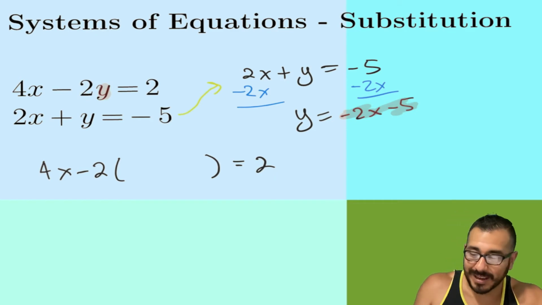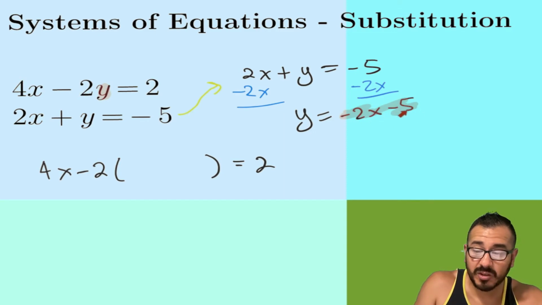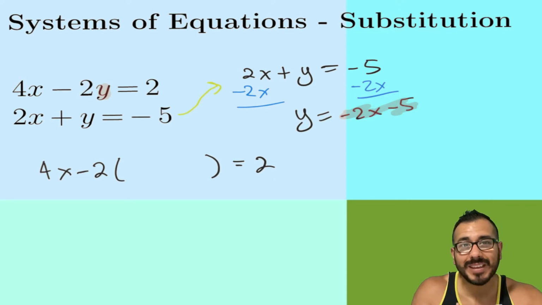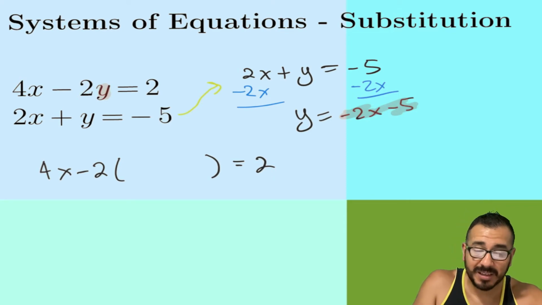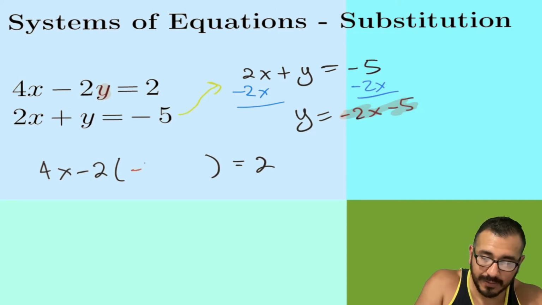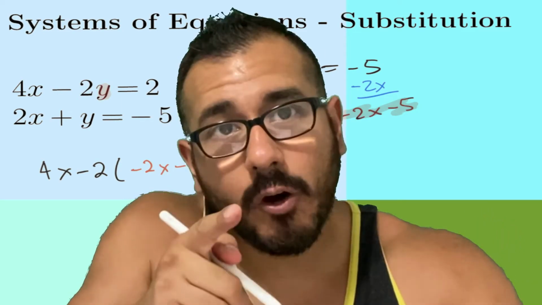So here's what I did. I put a parentheses here because you're gonna stick in, right? You're plugging in the negative 2x minus 5 because that's what y equals, right? So that's why it's called the substitution method, because you're gonna substitute all this in for y, all right? So let's do that. Wherever I see the y, let's go ahead and plug in the negative 2x minus 5. And please use those parentheses. Don't leave home without them.